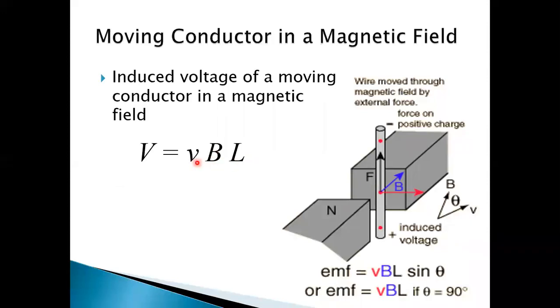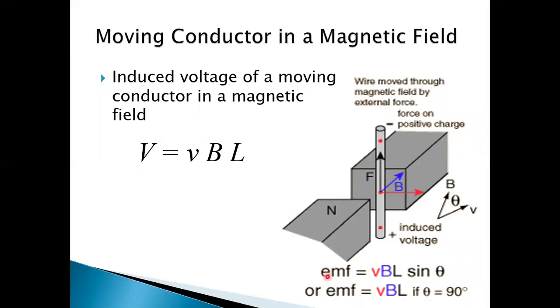That means it depends on the velocity of the conductor, the magnetic field, and the length of the conductor. If the conductor is at rest, v is 0, then the voltage induced in the conductor is 0. As length increases, the voltage also increases. As B, the magnetic field strength in the region, increases, the voltage increases. So the induced voltage of a moving conductor in a magnetic field is given by this.